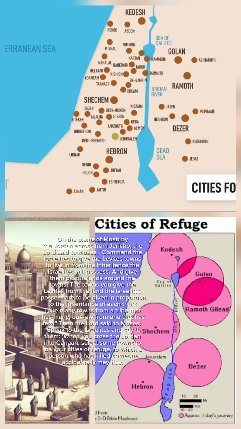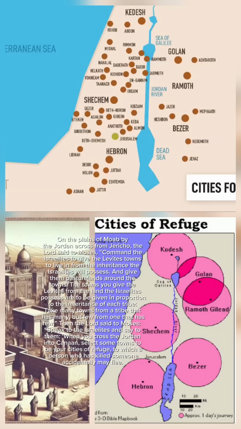On the plains of Moab by the Jordan across from Jericho, the Lord said to Moses, "Command the Israelites to give the Levites towns to live in from the inheritance the Israelites will possess, and give them pasture lands around the towns. The towns you give the Levites from the land the Israelites possess are to be given in proportion to the inheritance of each tribe. Take many towns from a tribe that has many, but few from one that has few."